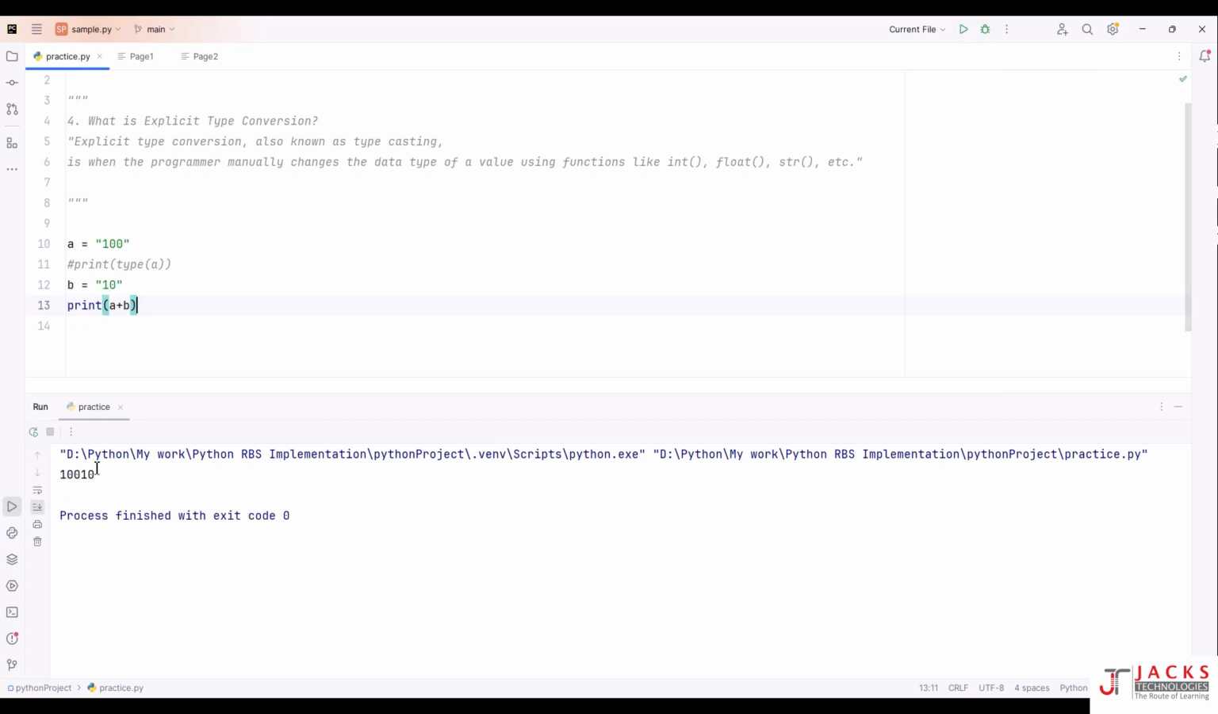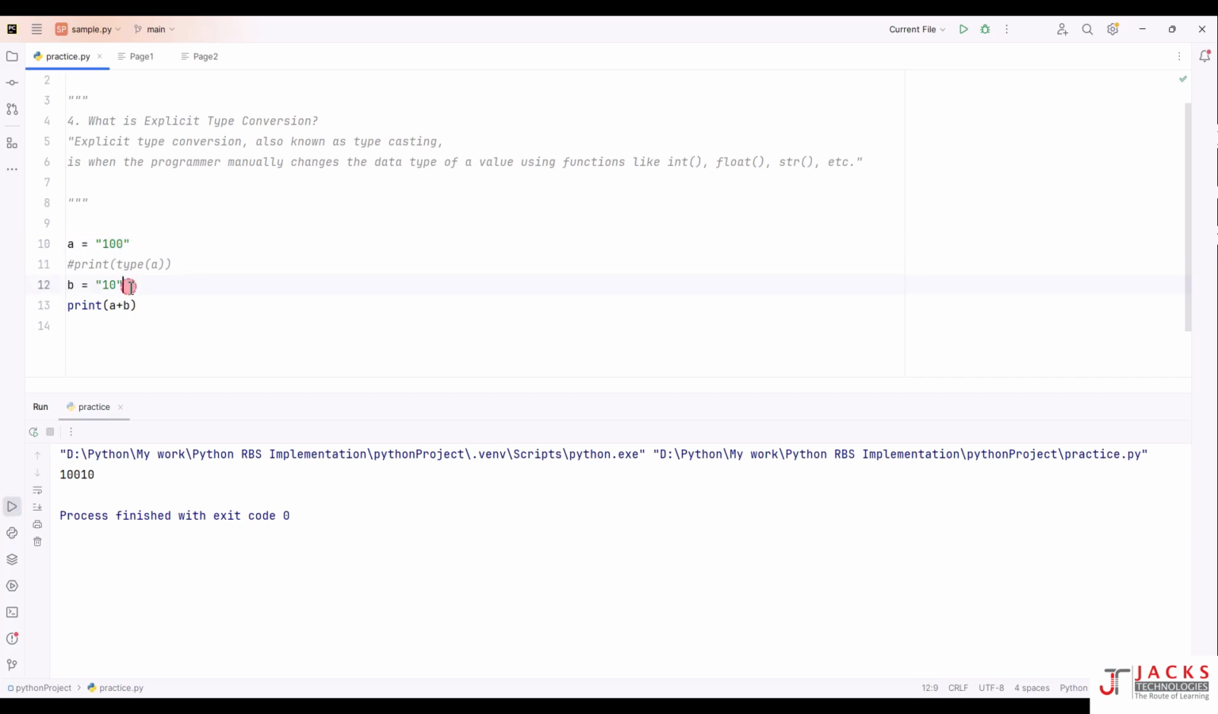Now see, this concatenation operation, which means this addition operation, has joined these two strings because these are strings, not integer values. This string will become an integer if you use the built-in function int to convert. You are not using the int built-in function here, so this has joined these two strings and given 10010.